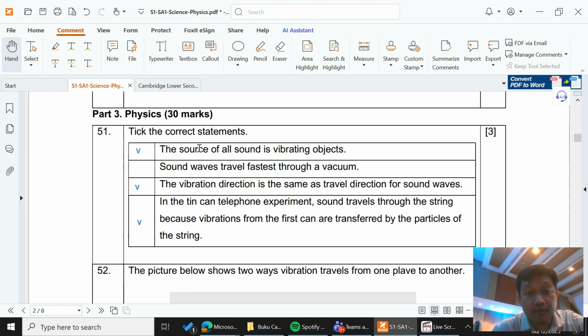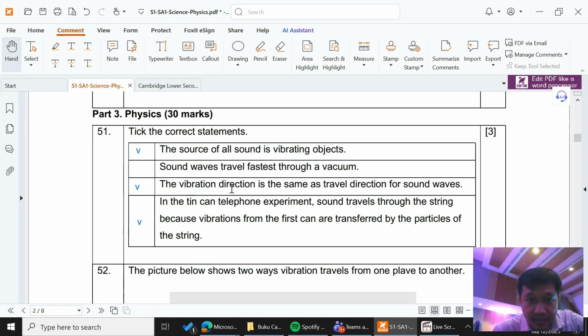The source of all sound must be a vibrating object, so we tick the first option. Second, sound waves travel fastest through a vacuum. We cannot hear the sound of the sun from the earth, even though the sun possibly creates sound. So we cannot tick this because it is wrong.